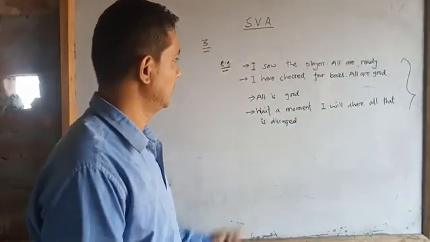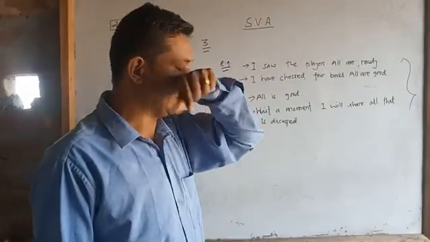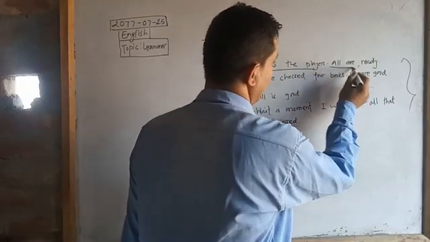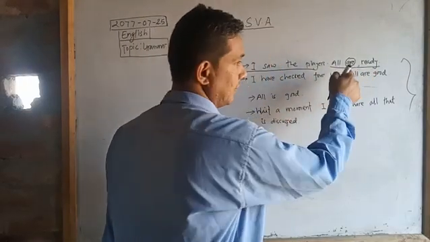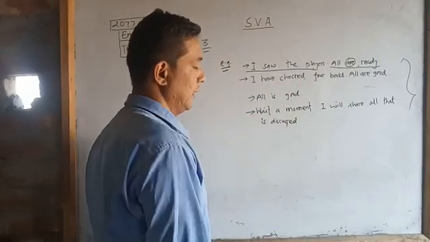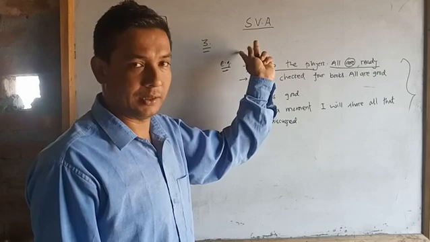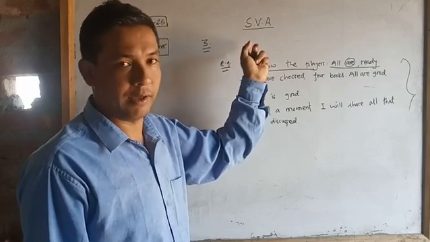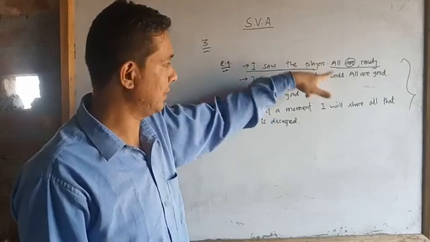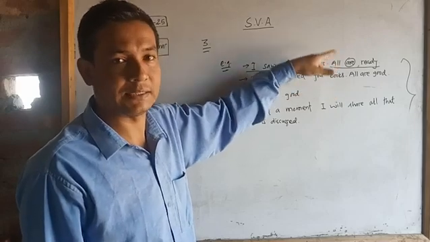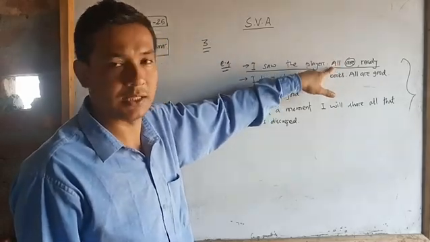I saw the players. All are ready. Be careful. After all, what is here? Are. This is different from that one, because before that, in the use of all we read, after all one noun is here, but here all is functioning as a subject.